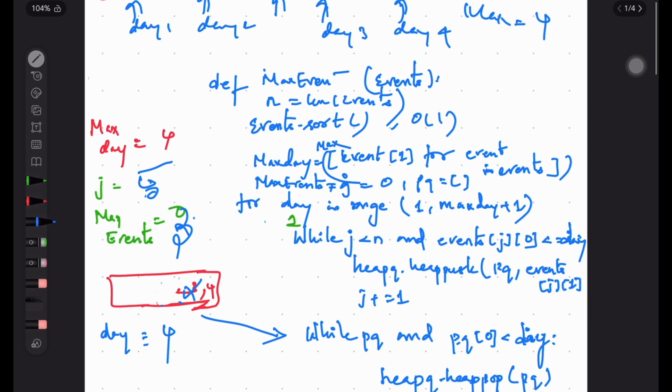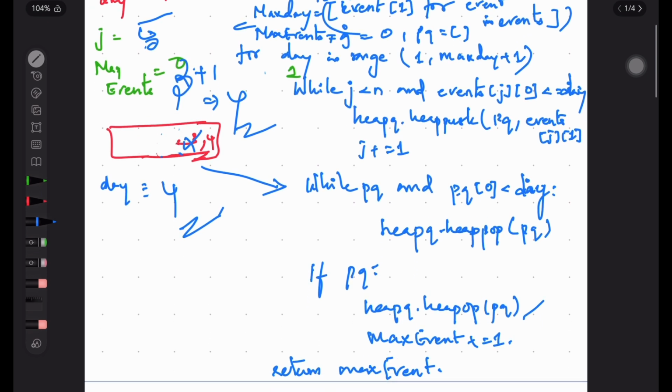Then we check whether the smallest on top of the priority queue is less than or equal to the day. No, it is 4, so it's not less than the day, and this event we can also attend. So the max event got updated to 4, and the max day as per the code is also 4. So till max day 4, this is the max event, and we will be returning this max event.